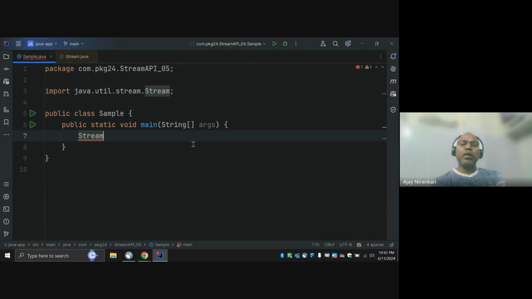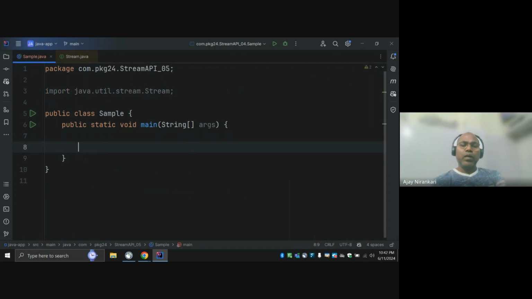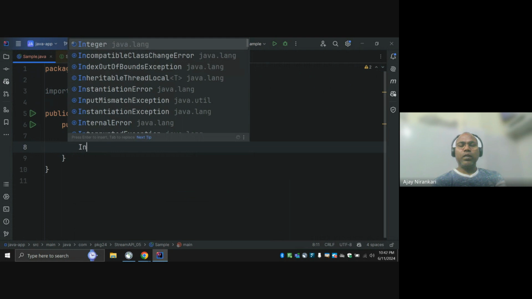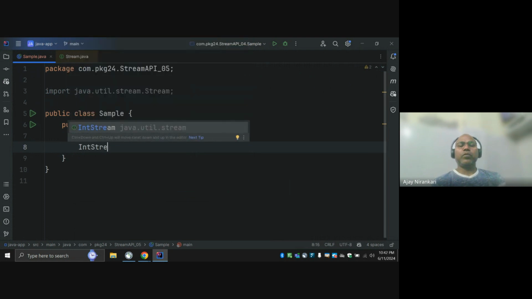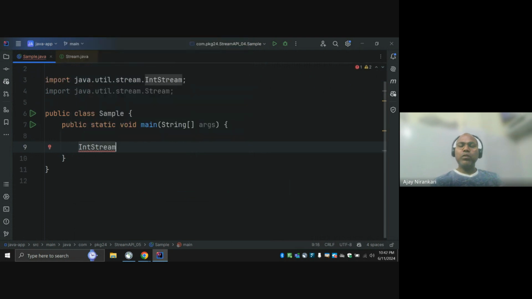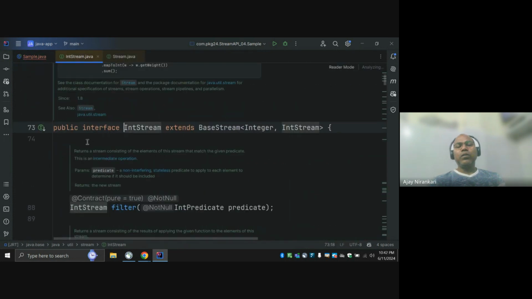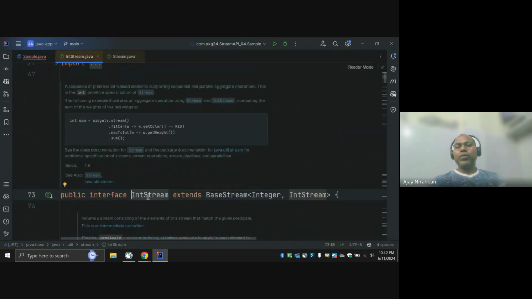So here is one interface, IntStream. Notice this is also an interface, IntStream, that extends the BaseStream interface.